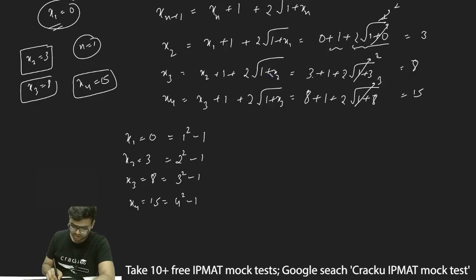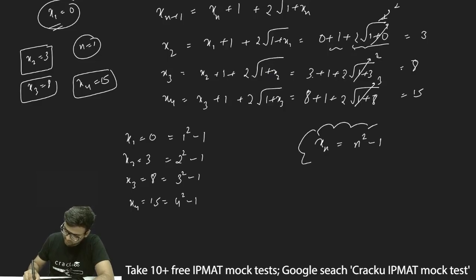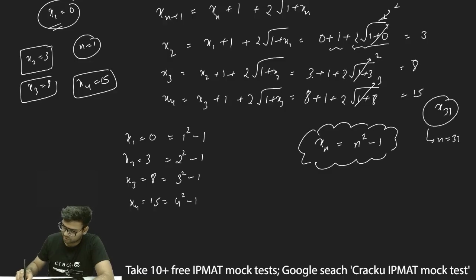Thus I can see 1 is 1 square minus 1, 2 is 2 square minus 1, 3 is 3 square minus 1, 4 is 4 square minus 1. So I can write x of n will be equal to n square minus 1. This will be a general formula for xn. We have to find out the value of x of 31. So we will just substitute the value of n is equal to 31 here.